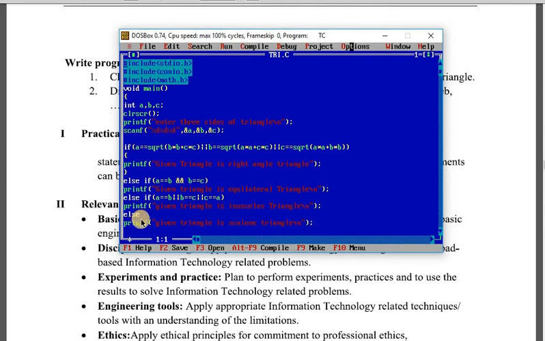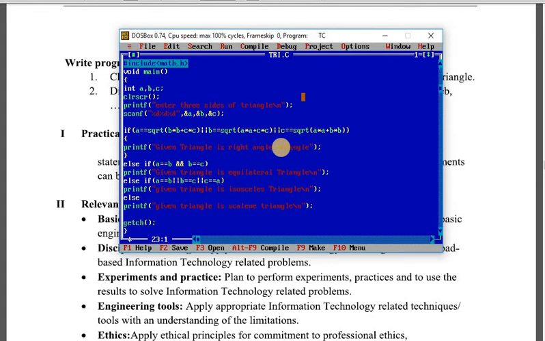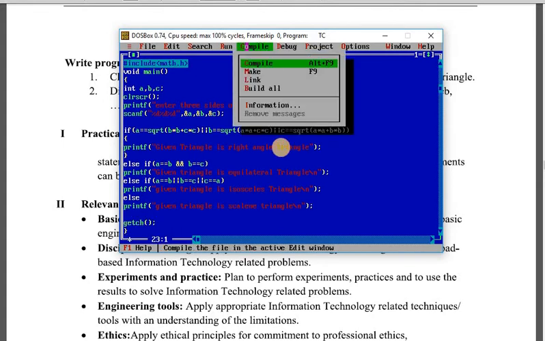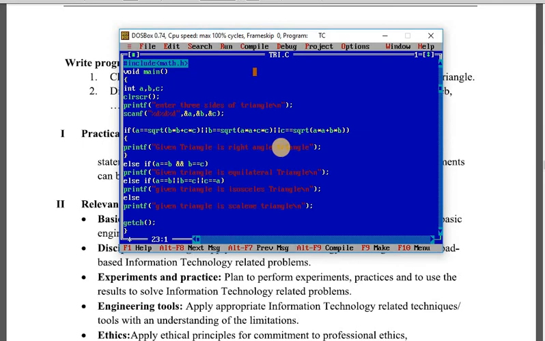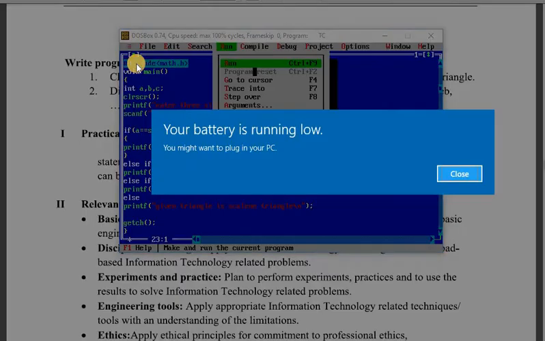And lastly here we have written the else part. If all these three ifs fail, then this is the scalene triangle, meaning all the sides of the triangle are different. After that we have written getch. Okay, now we will compile this program, and after that execute this program.